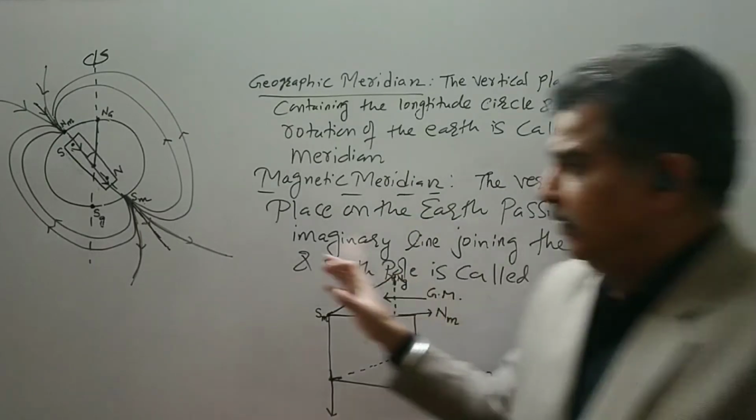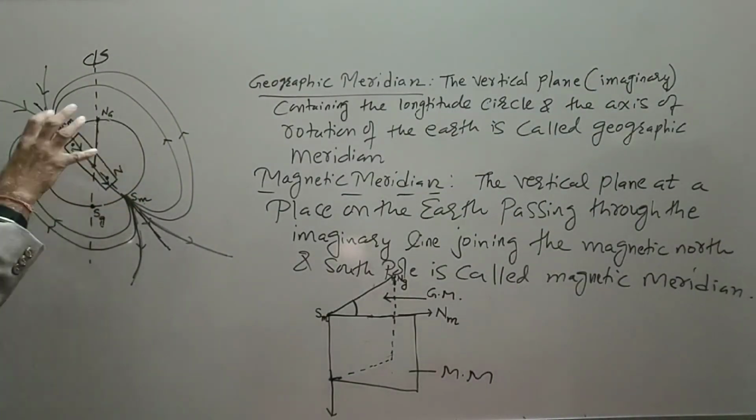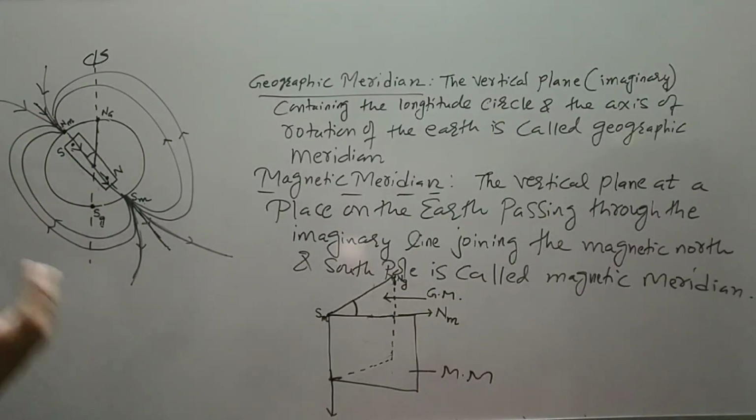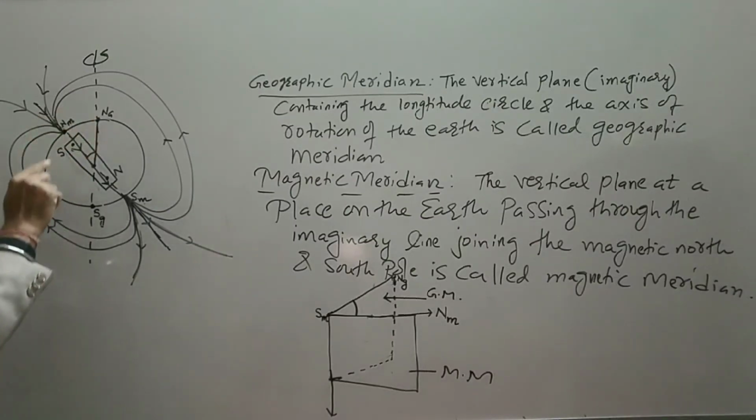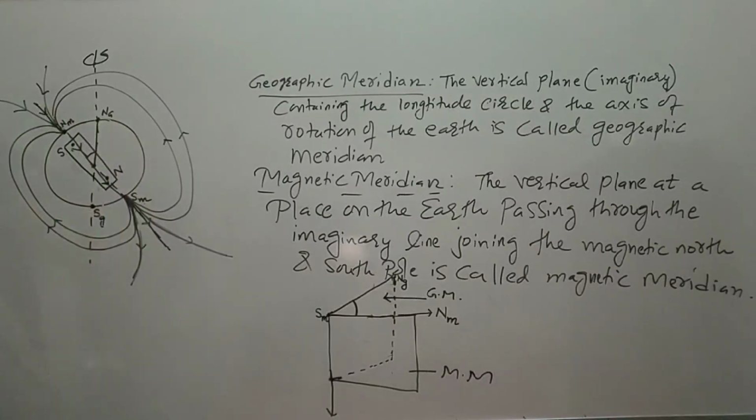The magnetic field lines depend on the longitude and the latitude of the place. So from place to place it will change. Whether you are on the pole, on the equator, or at any place in between equator and pole, the magnetic field will be different.